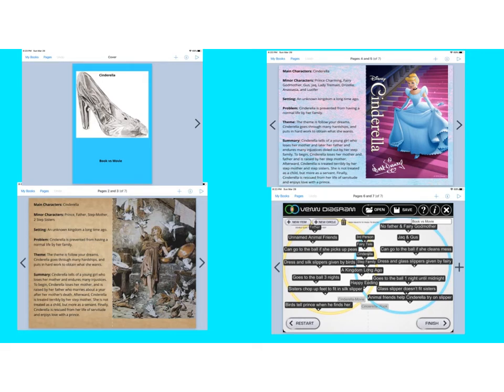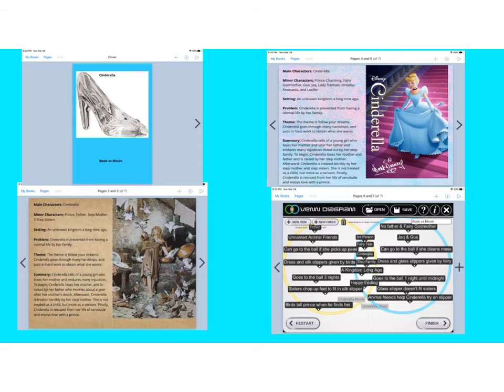Remember, these are the elements that should be included in your book movie project. You should have a title page with the name of the book and the movie if they're different. The next 2 pages should have the same content: main character, who's the most important person in the story; minor characters, other people who are in the story but they're not maybe quite as important; the setting, where the story's happening and when it's happening; the problem, the theme, what the character learns, and possibly you as a reader, and a summary of the story. I should know that information for both the book and the movie.